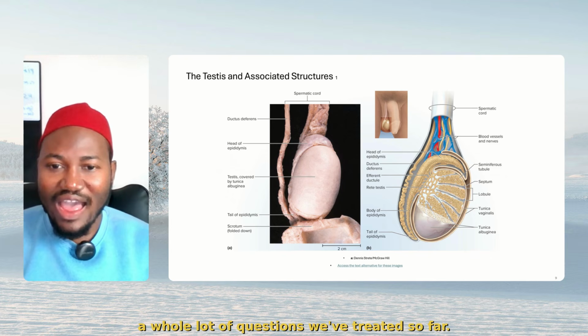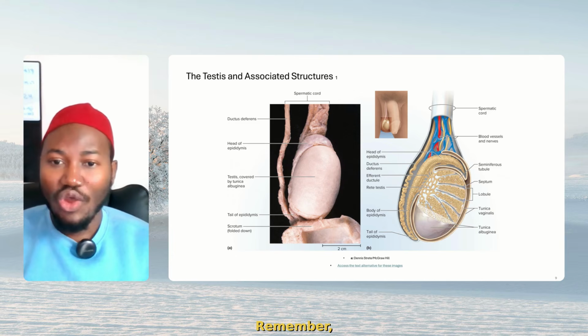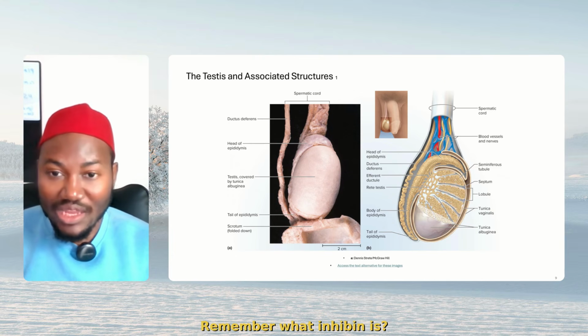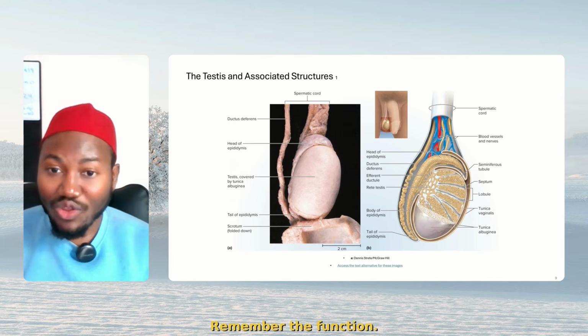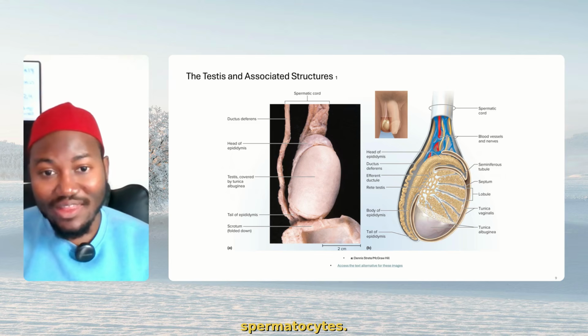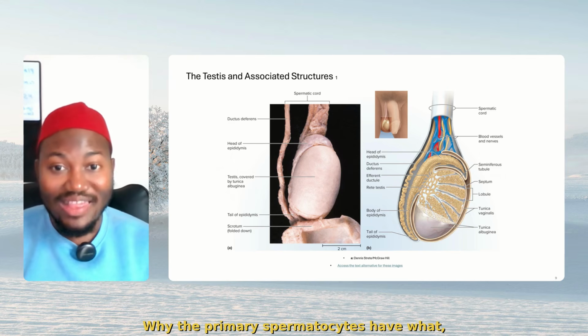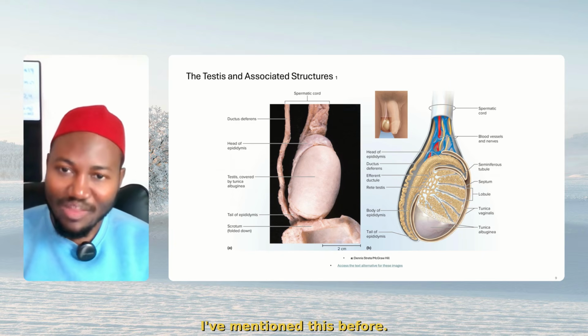And a whole lot of questions we've treated so far. Remember the deep arteries. Remember what produces the sperm and the egg. Remember what inhibin is, which hormone suppresses spermatogenesis, which is the inhibin. Remember the function. Remember the primary spermatocytes. Remember the spermatids, which have 23, while the primary spermatocytes have what? 46 chromosomes. Spermatids, 23. I've mentioned this before.